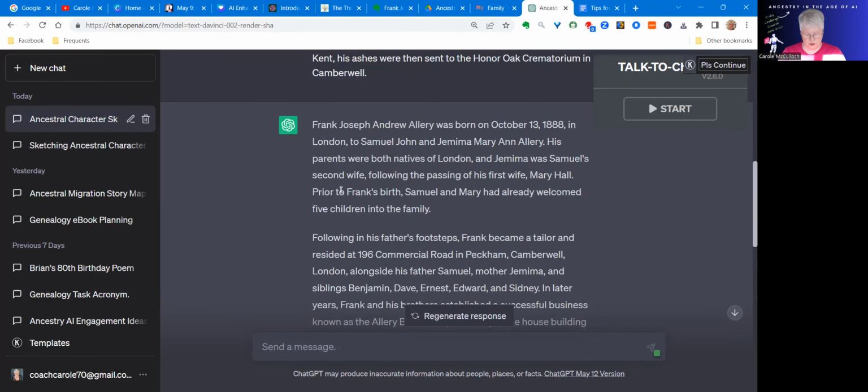And I often call ChatGPT he. So it goes from his birth date in 1888 to his parents, Samuel and Jemima. And it neatly put in place the fact that prior to Frank's birth, Samuel and Mary had already welcomed 5 children into the family, because Frank was from a very large family.